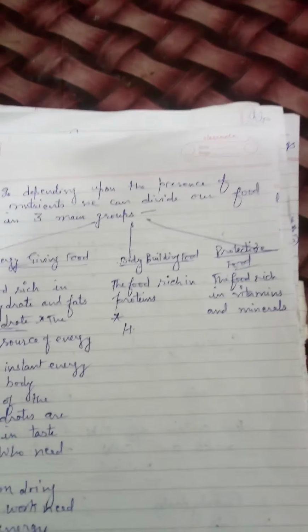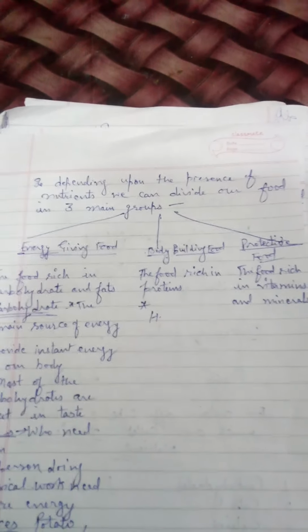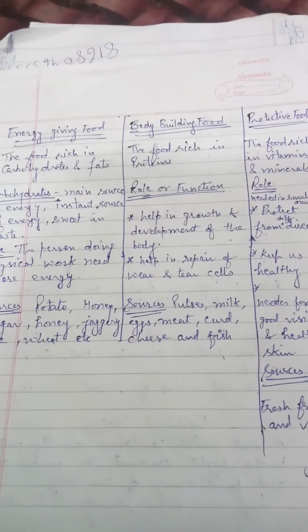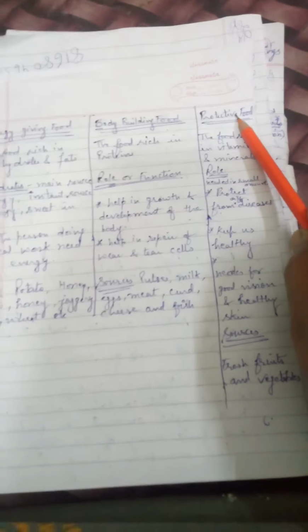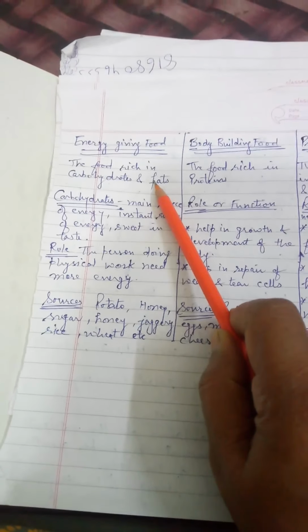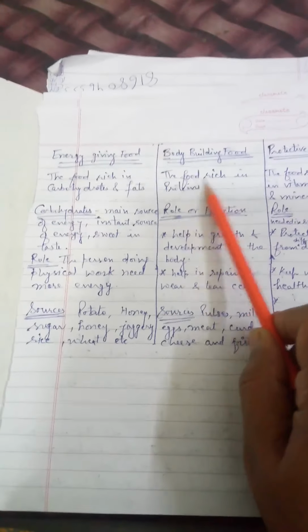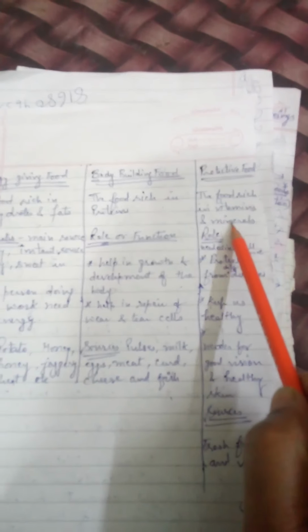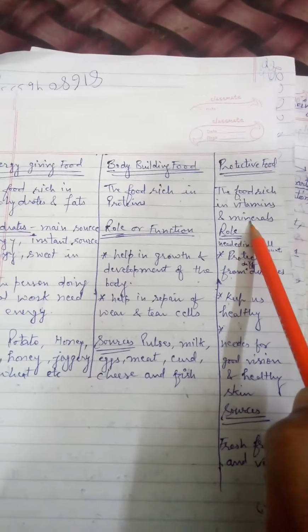Firstly, if we talk about these nutrients, we can divide our food into 3 main groups. First one is the energy giving food, second one is the bodybuilding food, and third one is the protective food. Energy giving food is the food that is rich in carbohydrates and fats. Bodybuilding food is the food that is rich in proteins. And protective food is the food rich in vitamins and minerals.